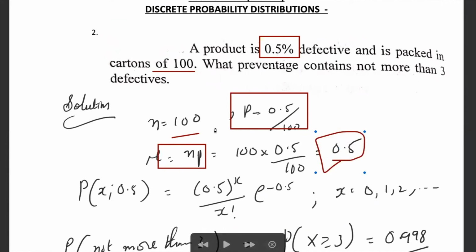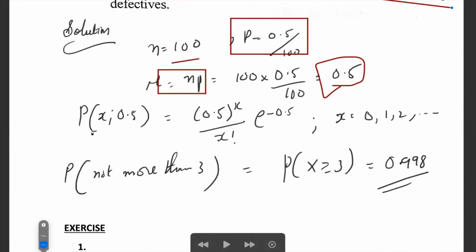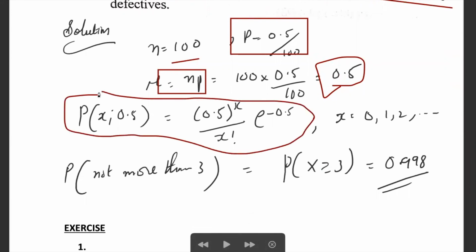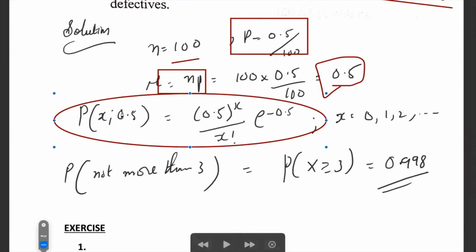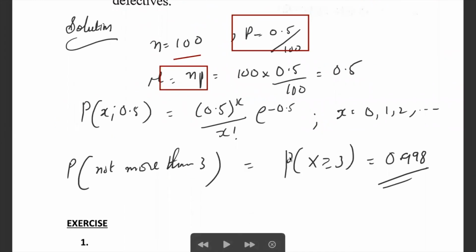Now, the probability of not more than 3 defectives. Before that, the probability mass function is P of x, 0.5, equal to 0.5 raised to x by x factorial, e raised to minus mu, where mu is equal to 0.5, x running from 0 to infinity. Now P of not more than 3 is equal to P of x less than or equal to 3.